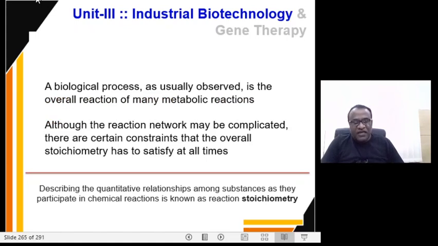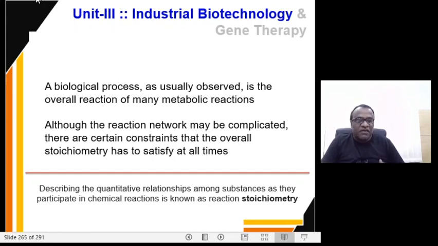If you recollect, the biological process is the overall reaction of several metabolic reactions, and we know that the reaction network is very complicated, but there are certain constraints so that the overall stoichiometry has to be satisfied at all times.